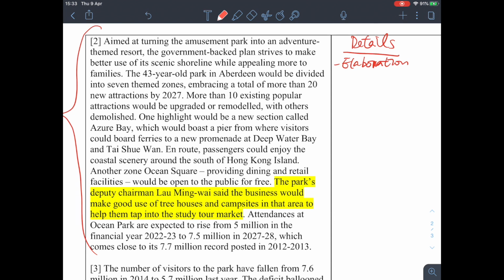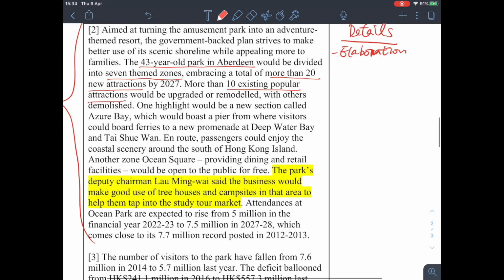For example, we have the history of the park, a 43-year-old park in Aberdeen, and we have details of the plan: 7 themed zones, so that will be more than 20 new attractions by year 2027. And then we have 10 existing popular attractions, which will be upgraded or remodeled, and we have a new section called Azure Bay. So we have the examples here.